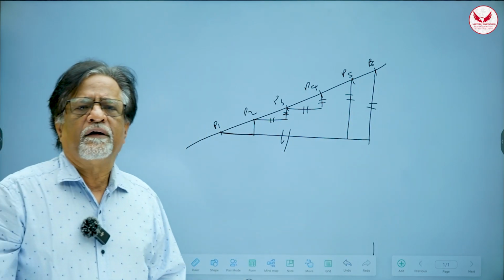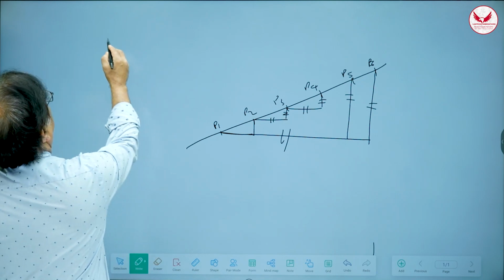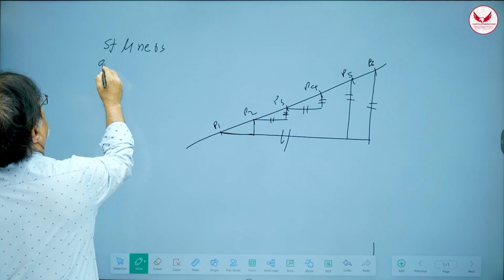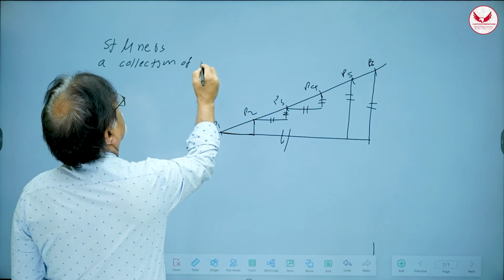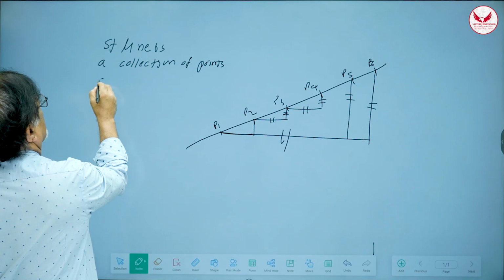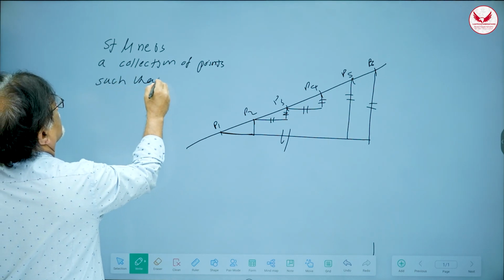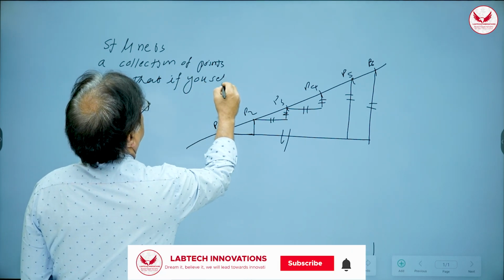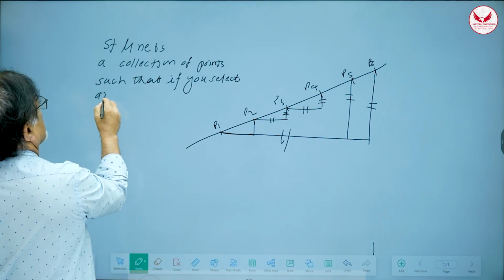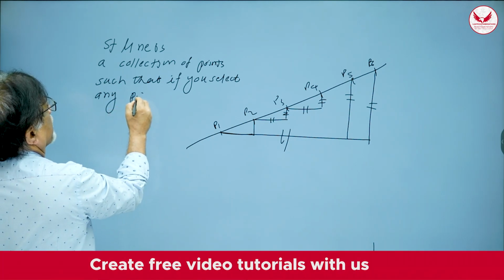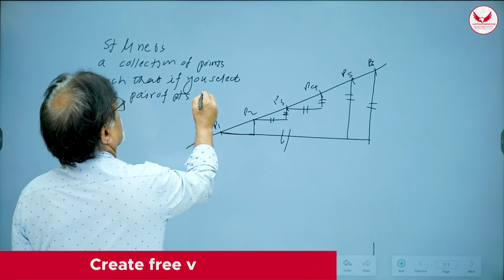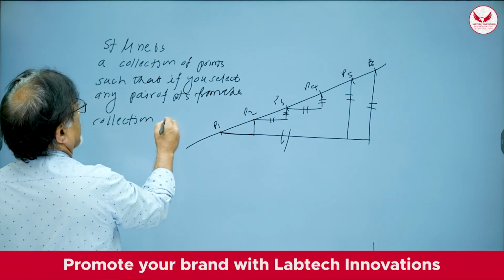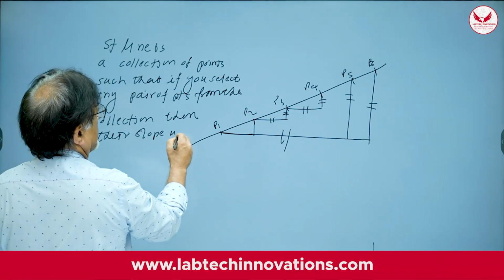So that gives me a definition of straight line. What is a straight line? Straight line is a collection of points, okay, such that, what condition does it satisfy? Such that if you select any 2 points, any pair of points from the collection, then their slope will be constant.